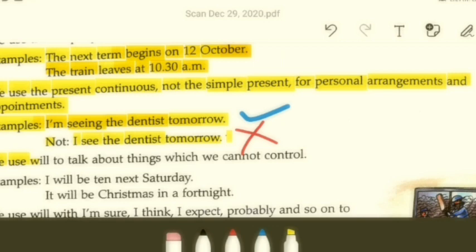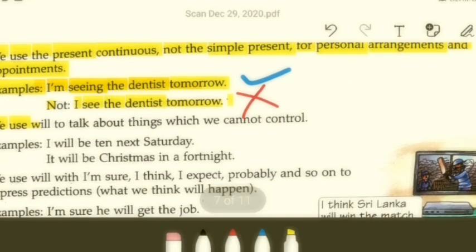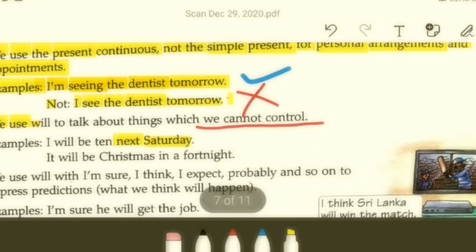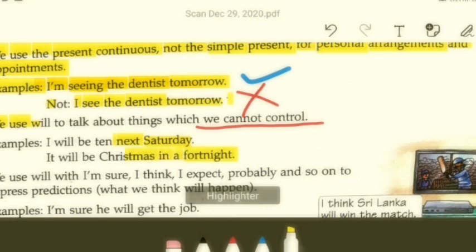Moving on. We use will to talk about things which we cannot control. Remember, you use will to talk about things which you cannot control. Examples: I will be 10 next Sunday. It will be Christmas in a fortnight. Fortnight is probably 15 days. So will is something that is likely to happen, something you cannot control. Someone will celebrate his 10th birthday next Sunday. It will be Christmas in a fortnight.